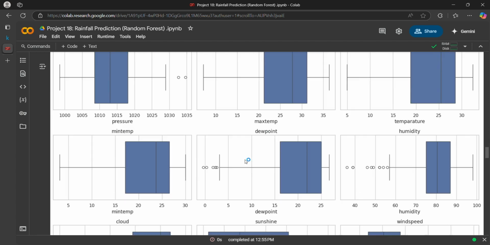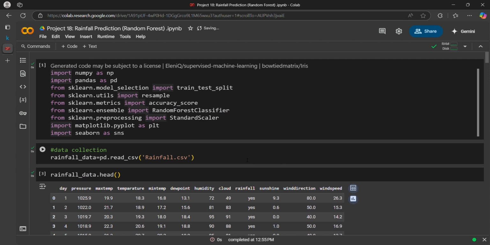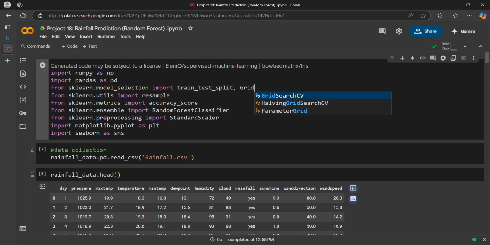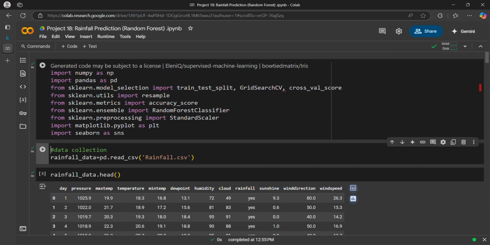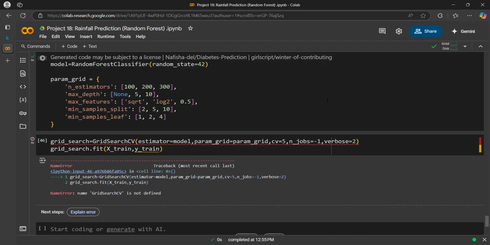I think I forgot to add it. We also need cross validation imports. Just run it. We are good to run that cell.